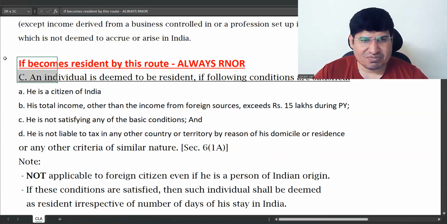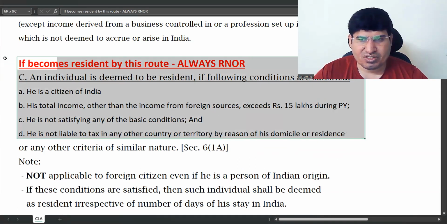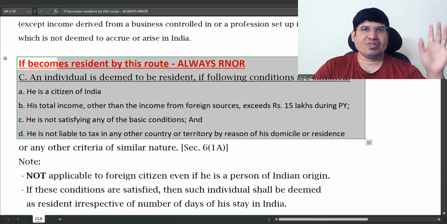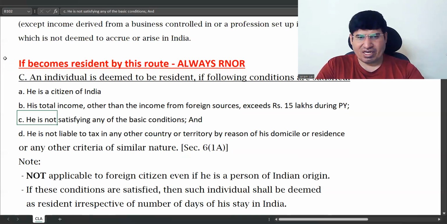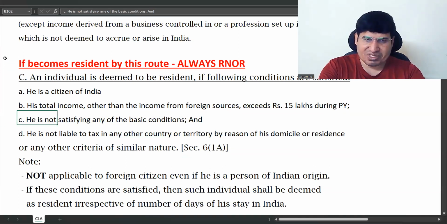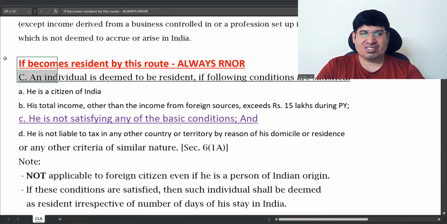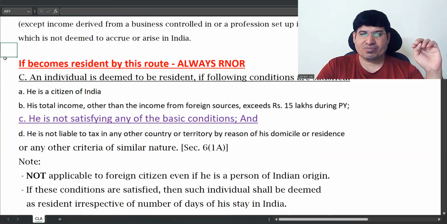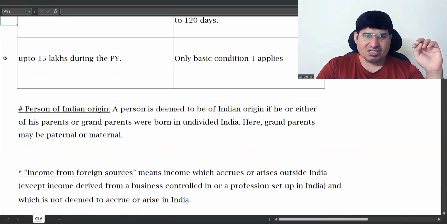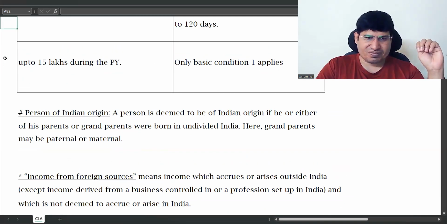As far as assumption C is concerned, you just don't go to it till both your basic conditions are ruled out. Only then will you come in. One condition is that he is not satisfying any of the basic conditions. So assumption C will get activated only when he is not fulfilling both the basic conditions. Otherwise, he will not come in. So I am talking about this.